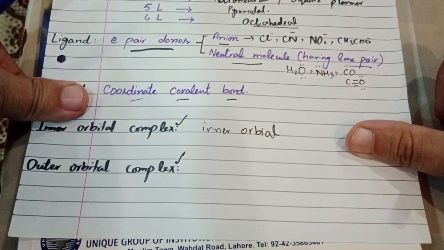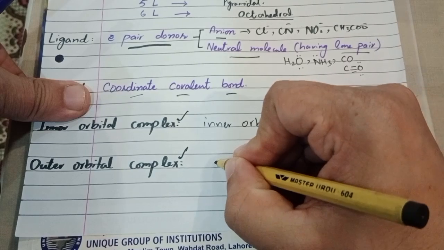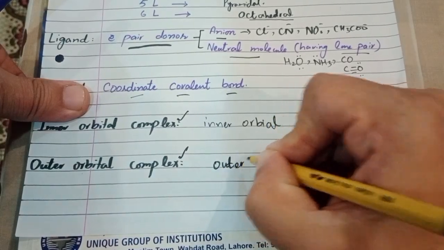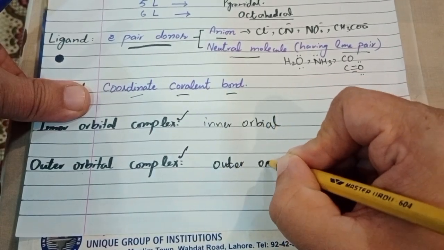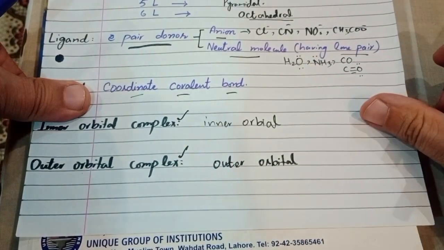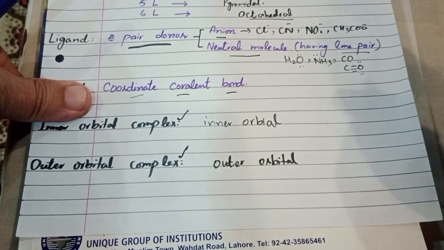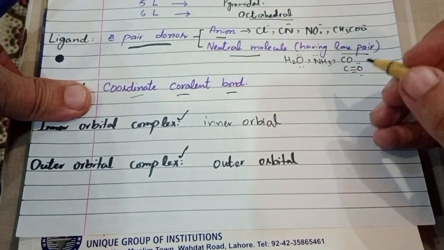Similarly, if outer orbitals, meaning valence orbitals, are involved in the complex formation, or involved in the donation or acceptance of electron pairs between metal and ligand molecule, then it will form an outer orbital complex.